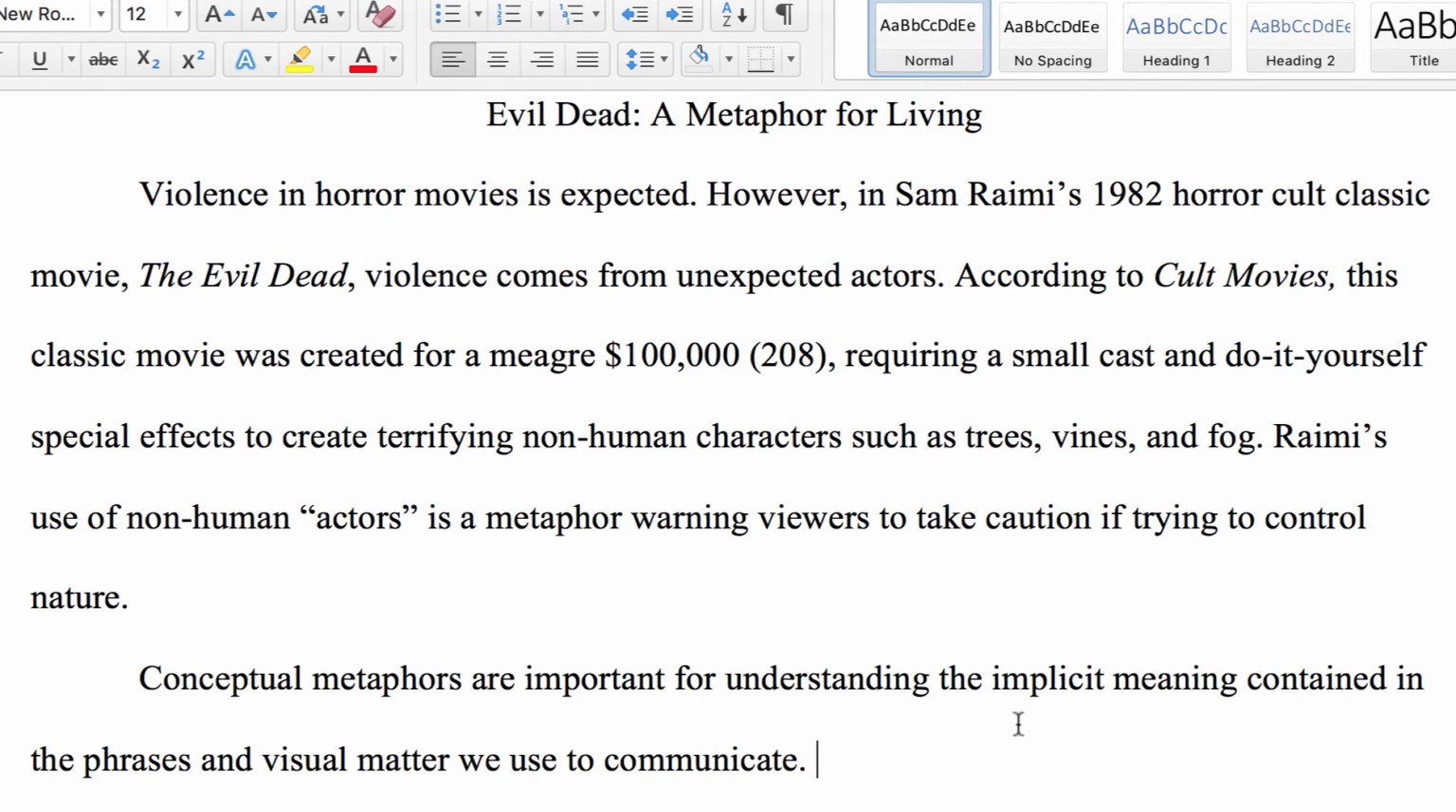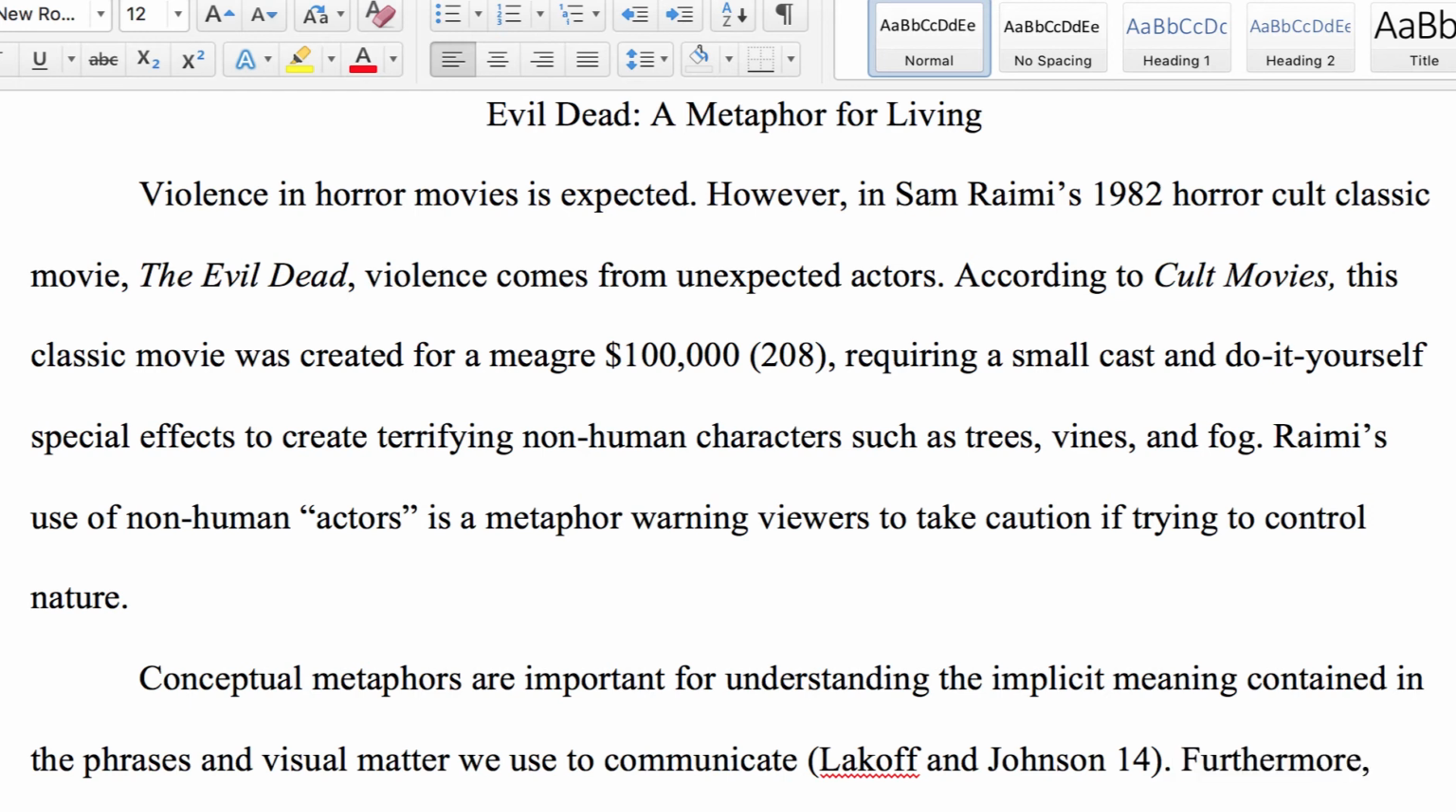So my next paragraph, I'm going to discuss metaphors. So conceptual metaphors are important for understanding the implicit meaning contained in phrases and visual matter we use to communicate. So I will credit Lakoff and Johnson, and say it is on page 14. That is a parenthetical citation for a book with two authors, Lakoff and Johnson.